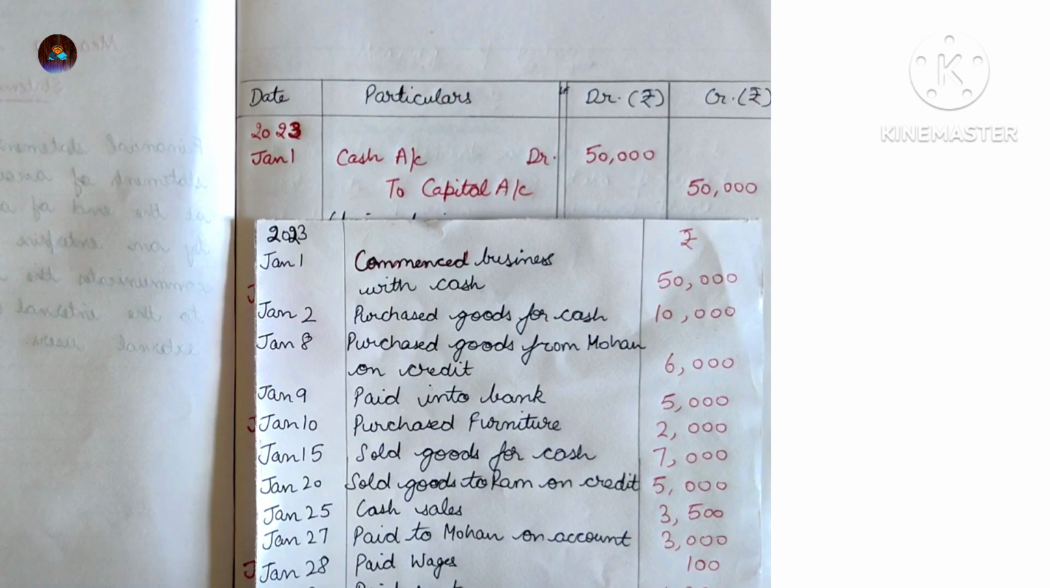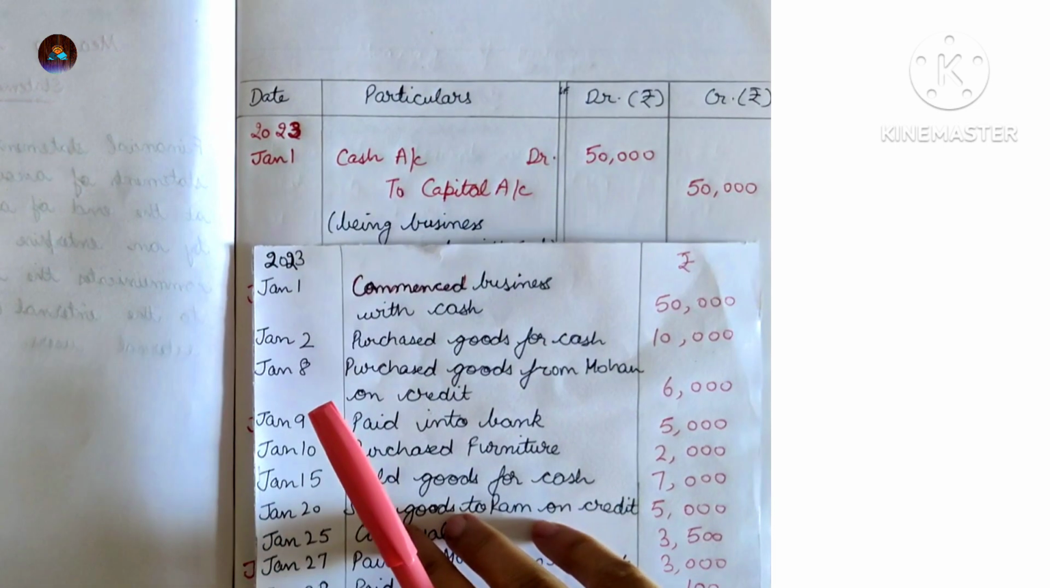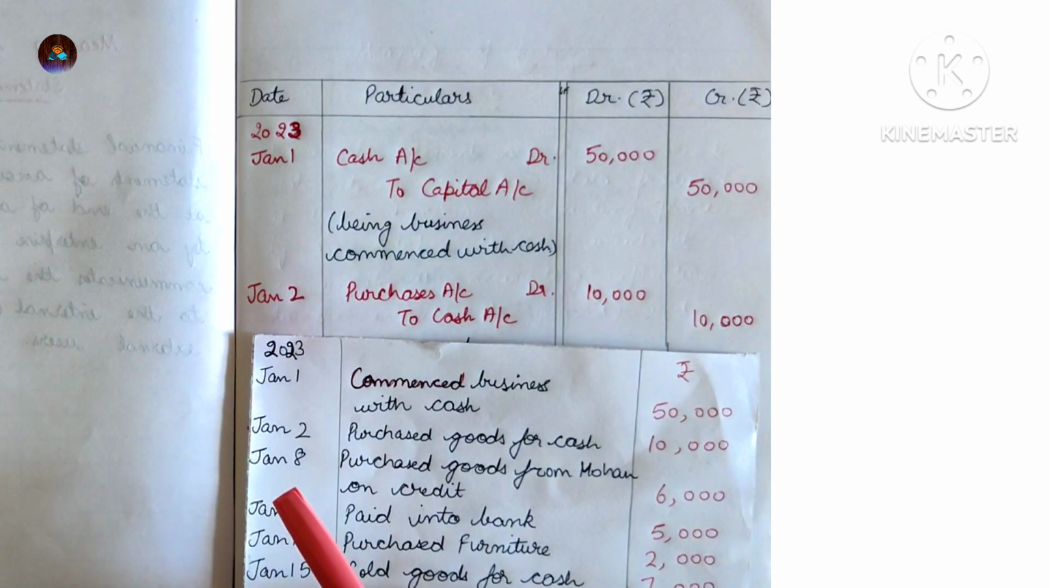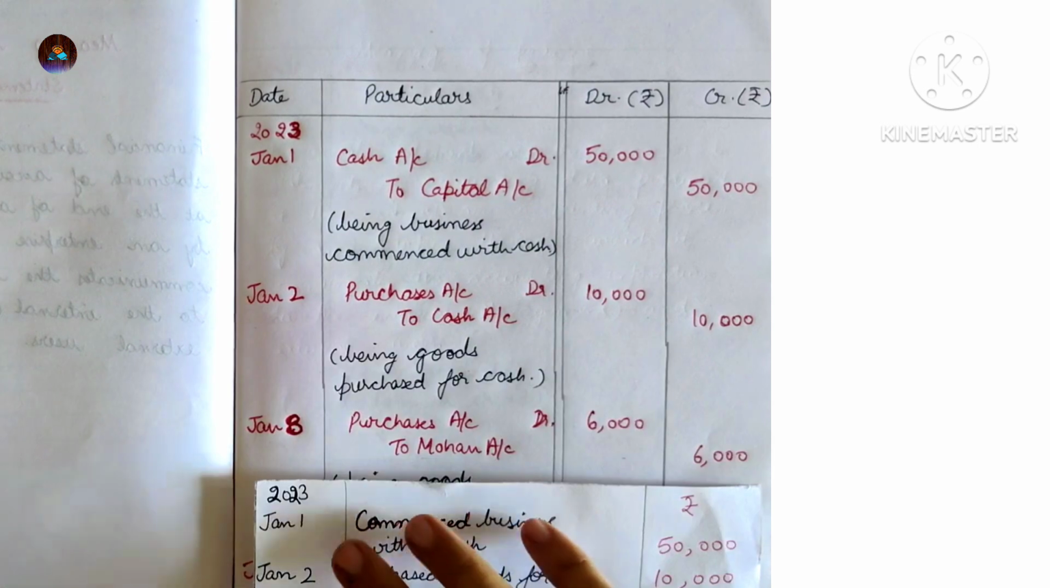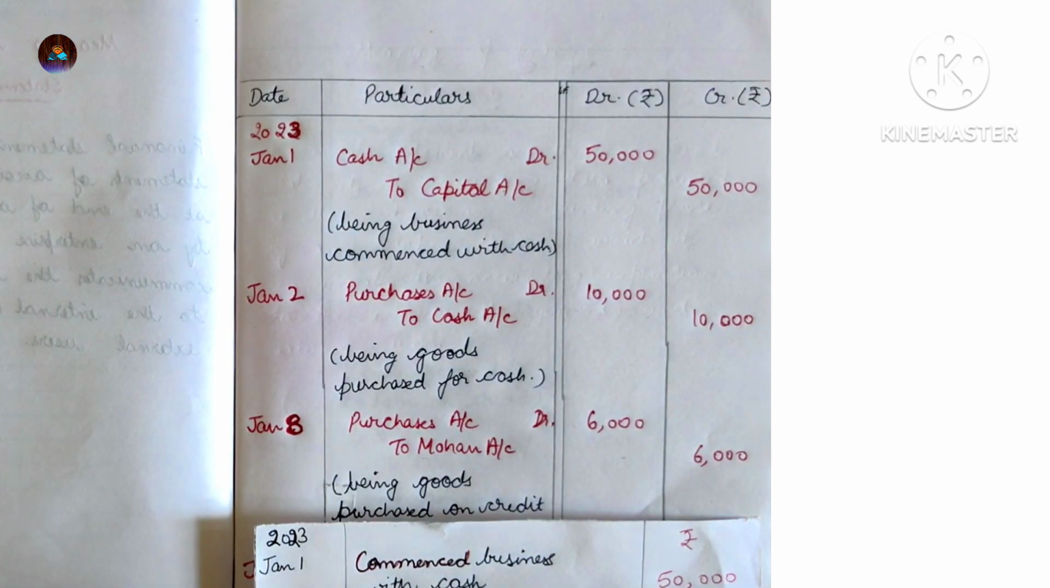The entry will be purchases account debit to cash account. Since the goods have come into the business, we will debit purchases account. January 8, purchased goods from Mohan on credit. The goods have been purchased on credit, not for cash. So the entry will be purchases account debit to Mohan account.